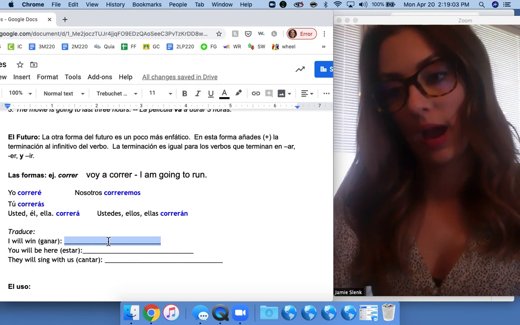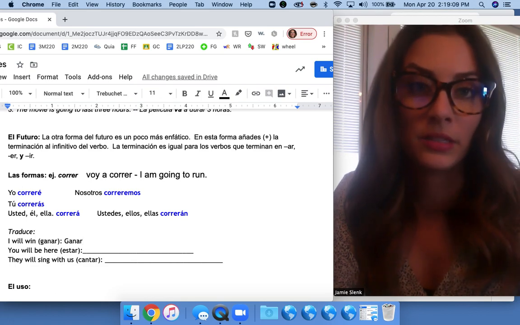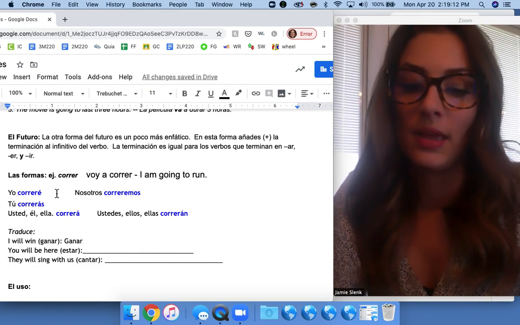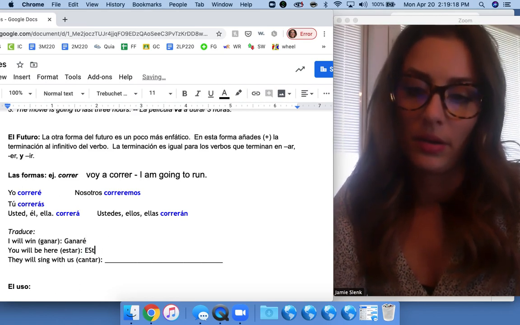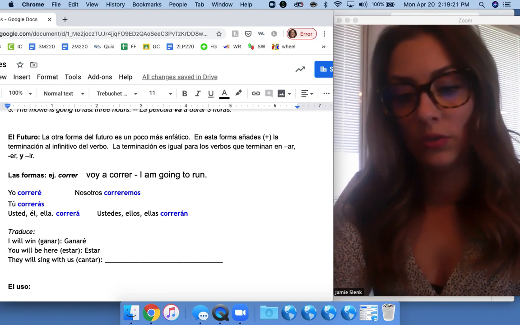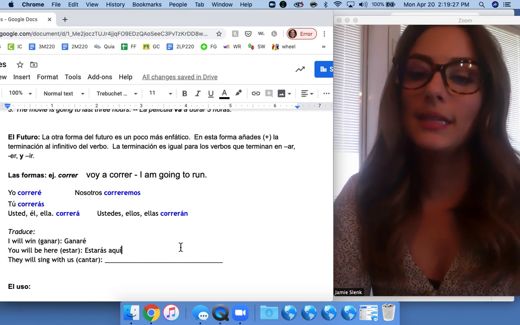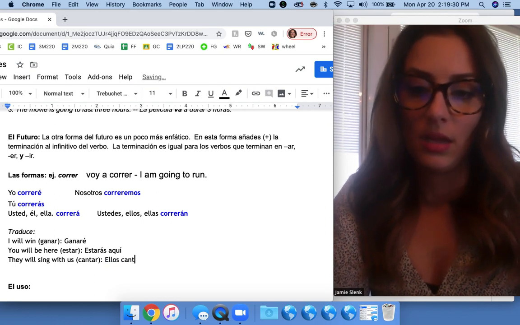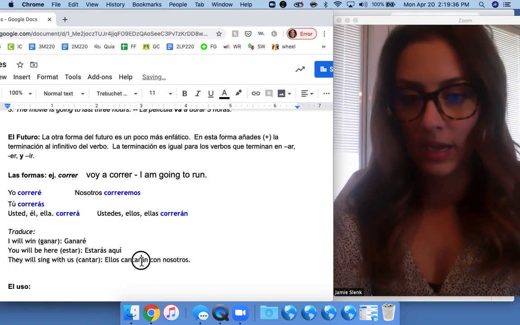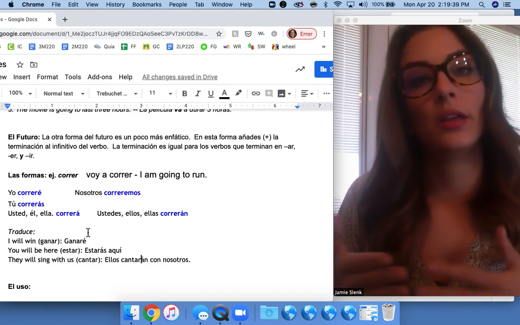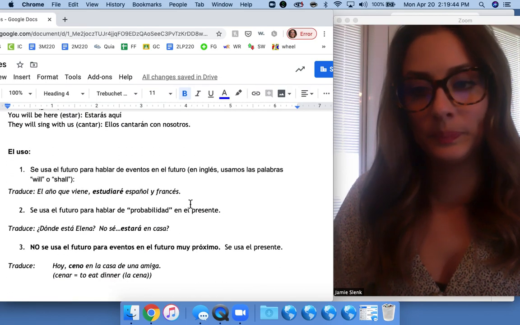So let's try it out. I will win. So the verb is ganar, and again we build onto the verb instead of taking away and replacing. And the ending is é with an accent. Ganaré, I will win. You will be here. Okay, so the verb is estar, and the tú form is ás, estarás aquí. And they will sing with us. Ellos cantarán con nosotros. Okay, so again, I've got my verbs cantar, estar, and ganar, and all I do is I add those endings on. So it's é, ás, á, emos, and án.